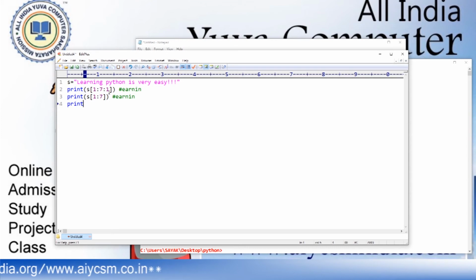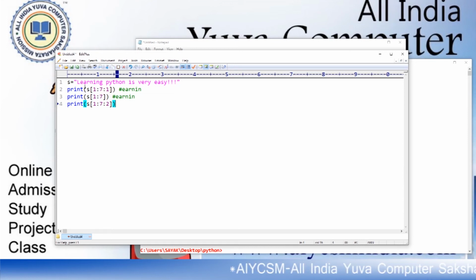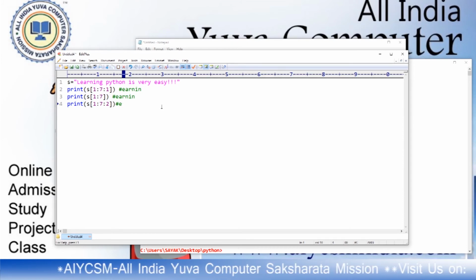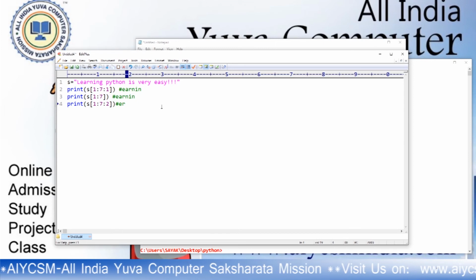Print S of 1:7 and the step value is 2. So what will be the output if I print like that? It starts from 1, but it jumps 2 characters. First it prints E, then it jumps to R, then it jumps to I.